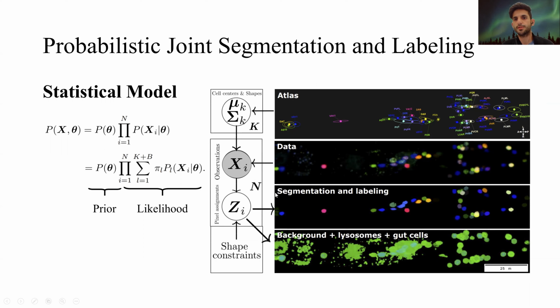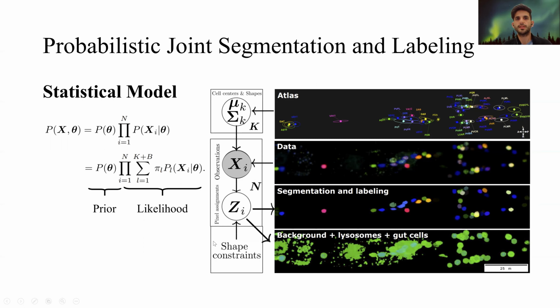So our goal is to solve the segmentation and labeling problem at the same time. The segmentation problem is to just find the regions in the image corresponding to each neuron, and labeling is to find which neuron that segment is representing. We also want to disentangle the background pixels from the pixels corresponding to the neurons.